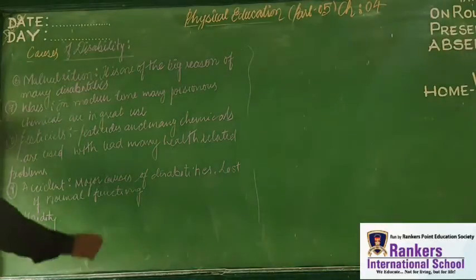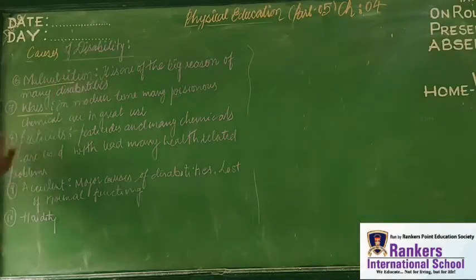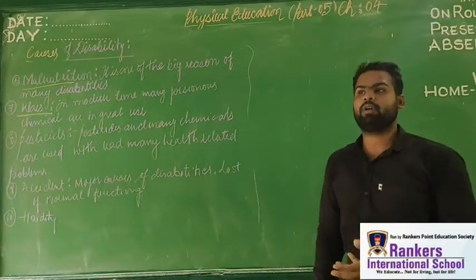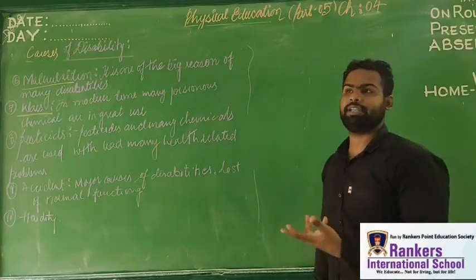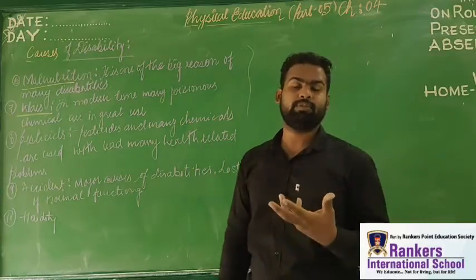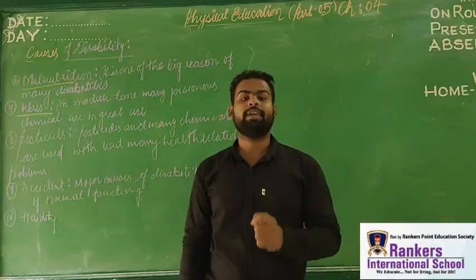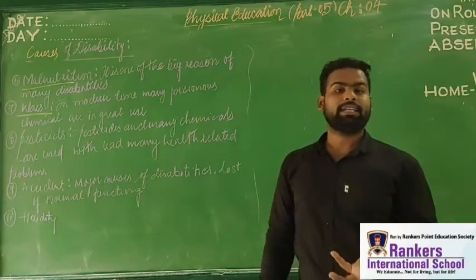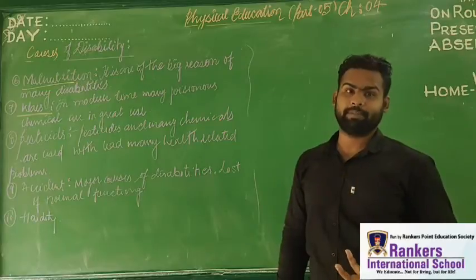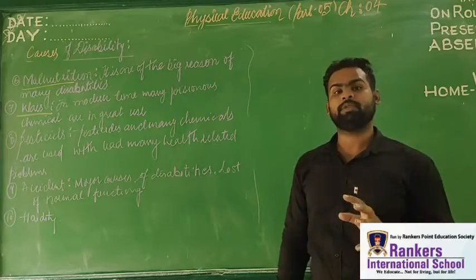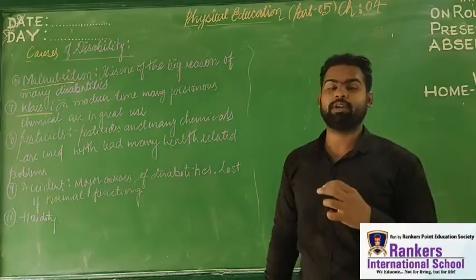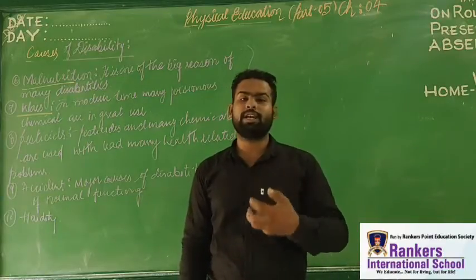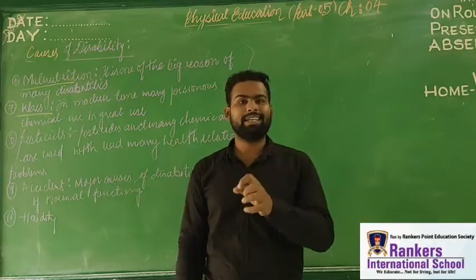Now the next point is war. As you are aware, modern society uses a lot of chemistry based products, some severe, dangerous products which may lead to explosion, death of life and property, and destruction of the world. You must have read about the Hiroshima and Nagasaki war. So war also creates various kinds of disability. It is an inability of a person.